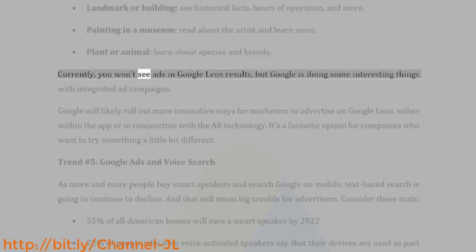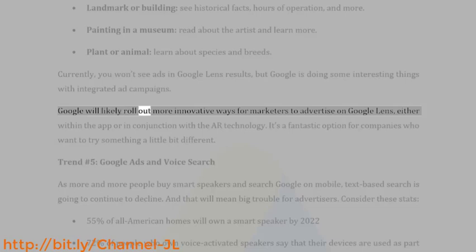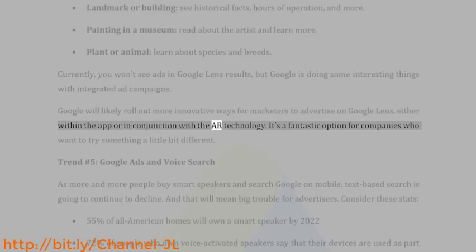Currently, you won't see ads in Google Lens results, but Google is doing some interesting things with integrated ad campaigns. Google will likely roll out more innovative ways for marketers to advertise on Google Lens, either within the app or in conjunction with the AR technology. It's a fantastic option for companies who want to try something a little bit different.